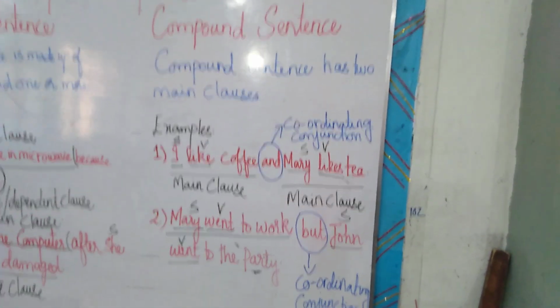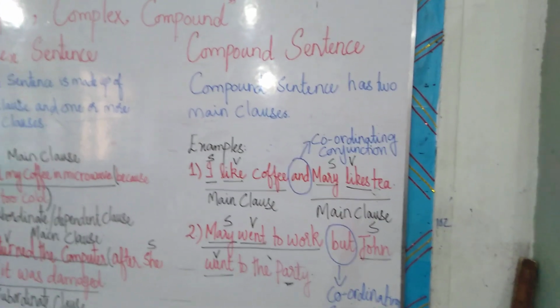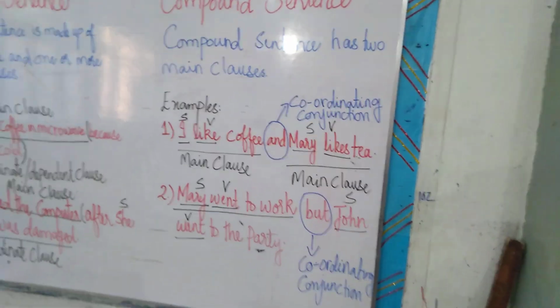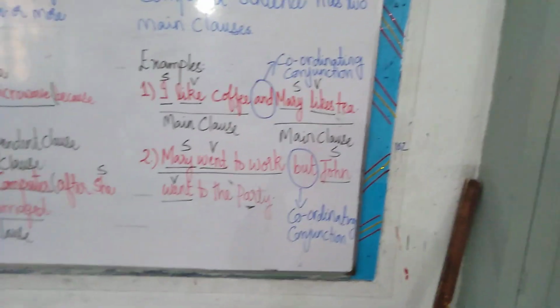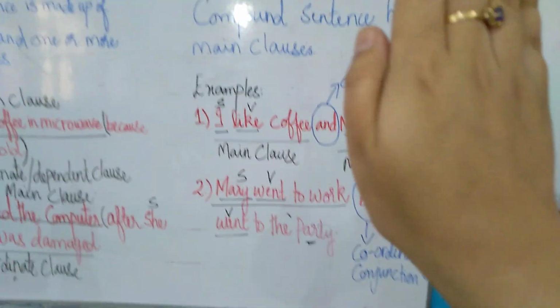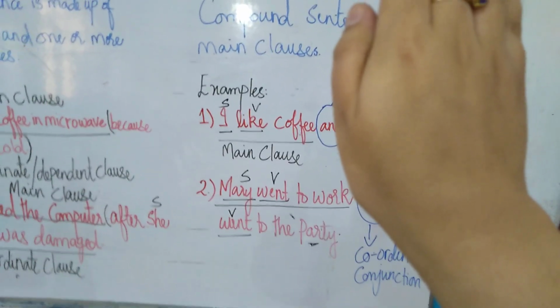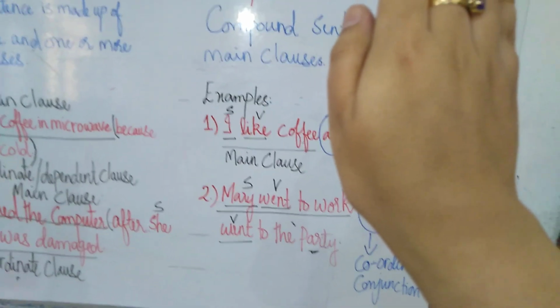Compound sentences are those sentences which have two main clauses. If I remove either clause, the other one still gives us a complete thought. For example, if I remove the second half of I like coffee and Mary likes tea, I is the subject, like is the verb, so the first part still gives a complete thought.